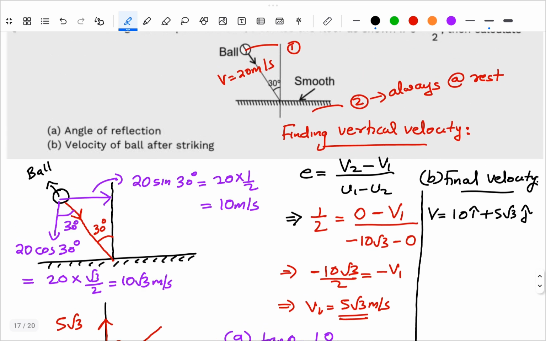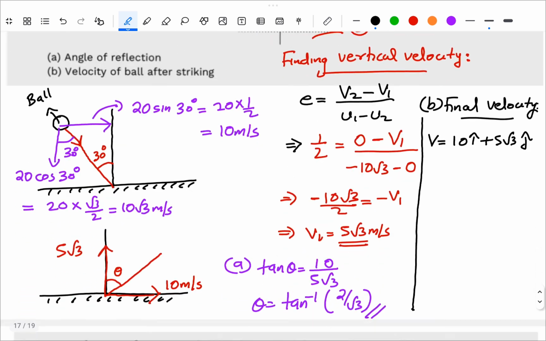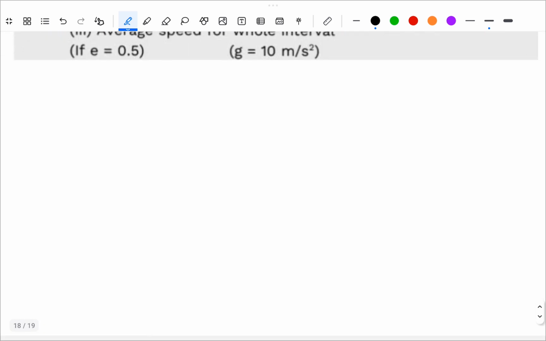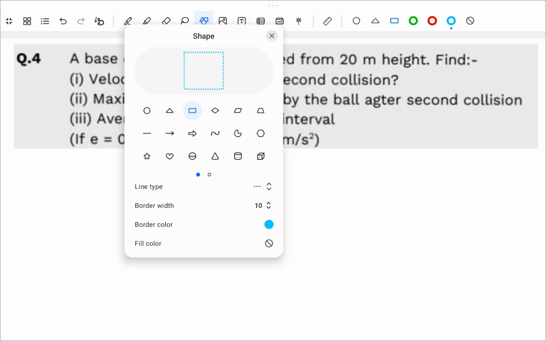So I hope you understood this question. If you rewind the video once again, this will be very clear to you, and it is one of the best questions also. Now let's move on to the last and final question. A ball of mass 1 kg is dropped from a 20-meter height. Find the velocity of the ball just after the second collision. Okay, so let's do it.